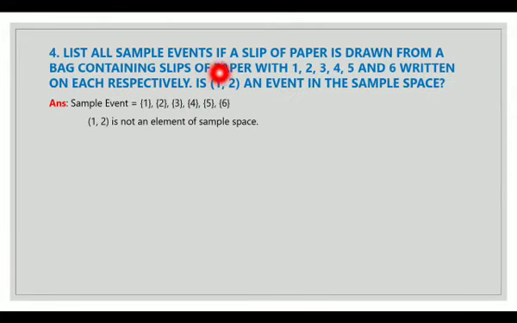List all sample events if a slip of paper is drawn from a bag containing slips of paper with 1, 2, 3, 4, 5 and 6 written on them respectively. Is 1, 2 an event in the sample space? So my sample events are 1, 2, 3, 4, 5, 6. The sample events are the possible outcomes from the sample space. So here, is it 1, 2? No. So 1, 2 is not an element of the sample space.